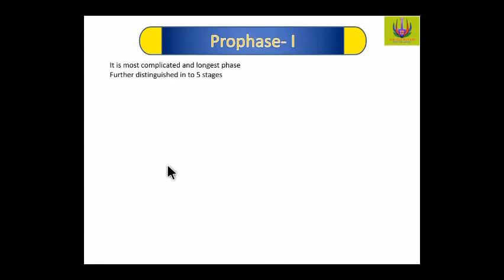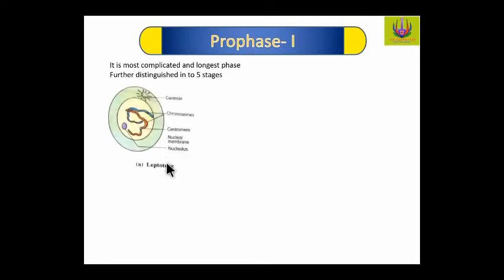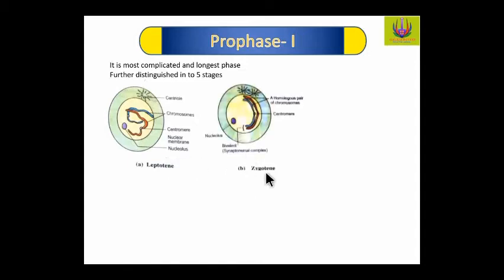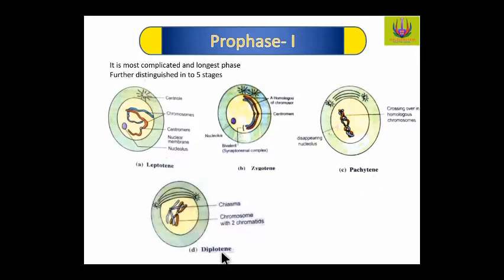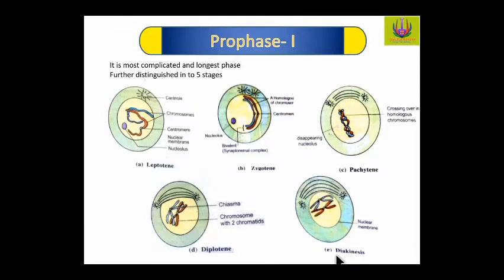The prophase first of meiosis first shows the longest duration. It is a complicated phase. It is further distinguished into five stages: leptotene, zygotene, pachytene, diplotene and diakinesis. Now each stage we are going to learn in detail. Again I am revising: leptotene, zygotene, pachytene, diplotene and diakinesis.